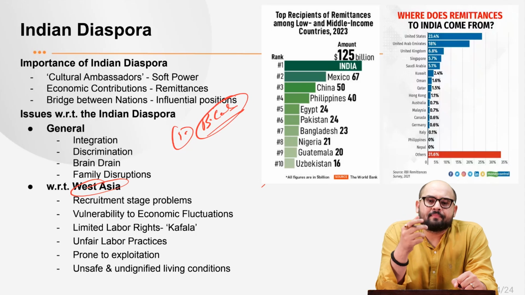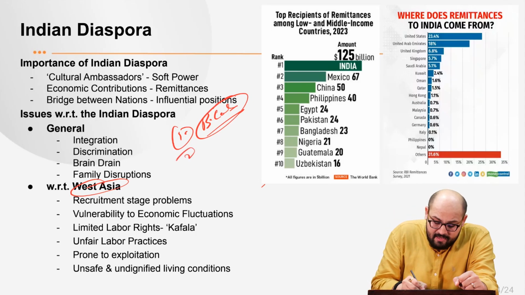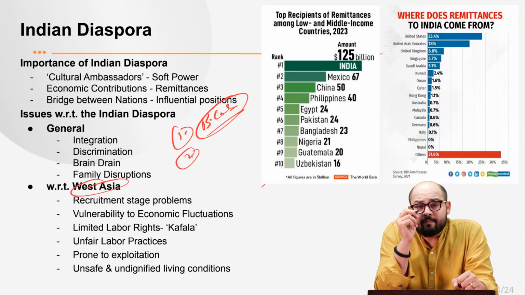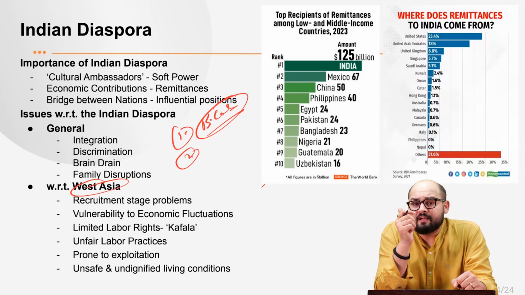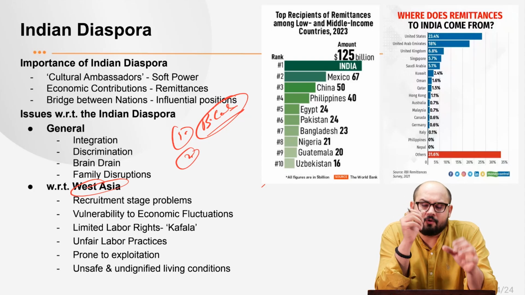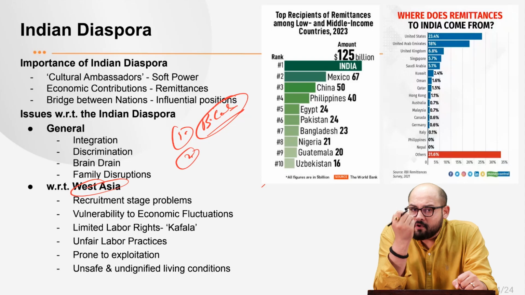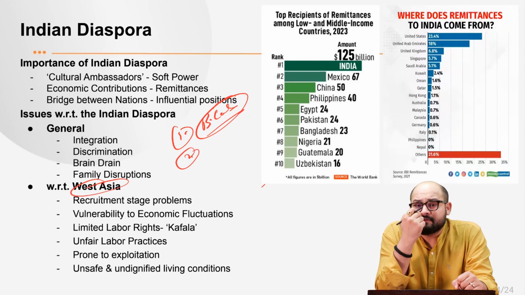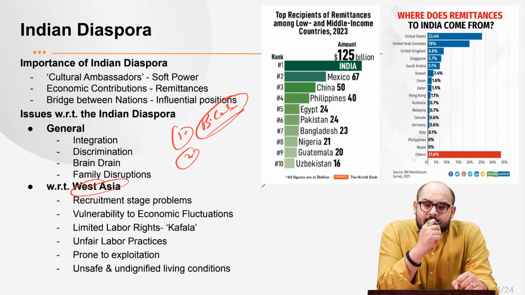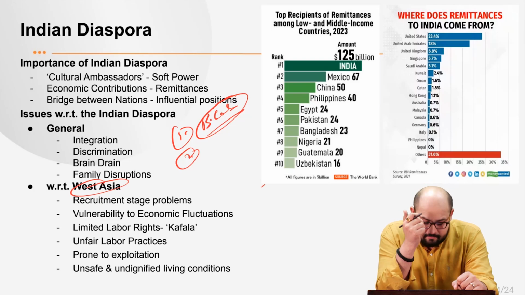Second, when we talk about West Asia, we must also take into account the social construct over there. Most of the countries in West Asia are theocratic, so they have rigid social norms. And over there, you have monarchies, so the concept of freedom finds weakness.